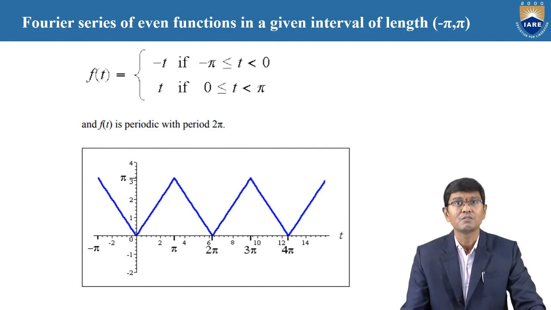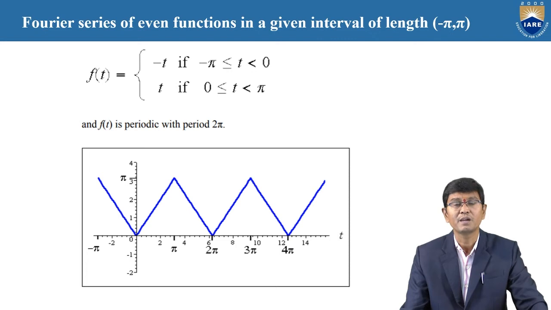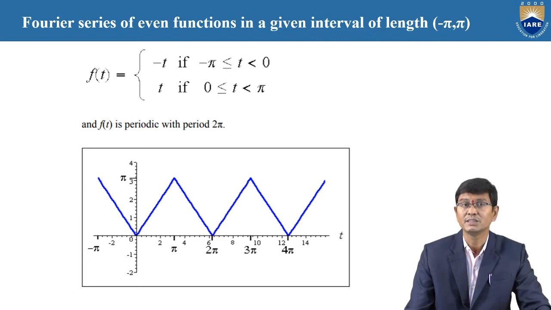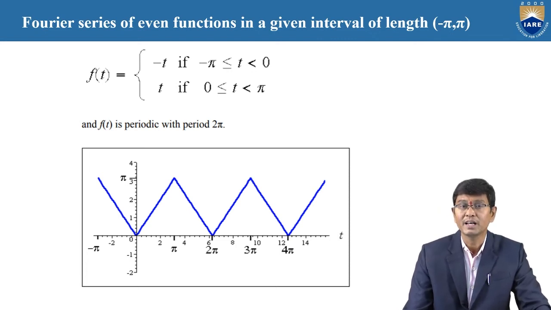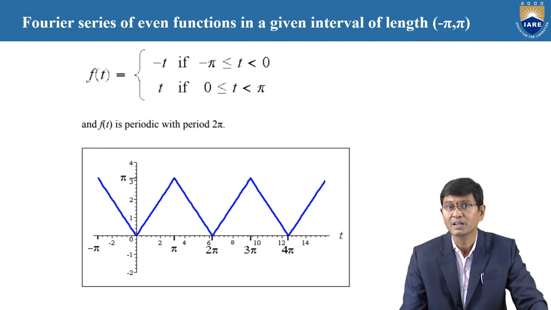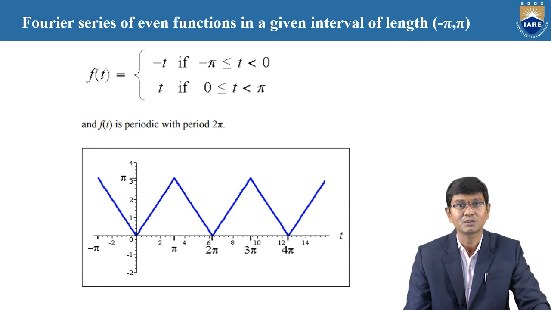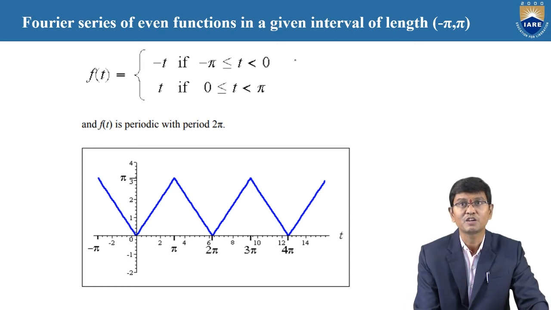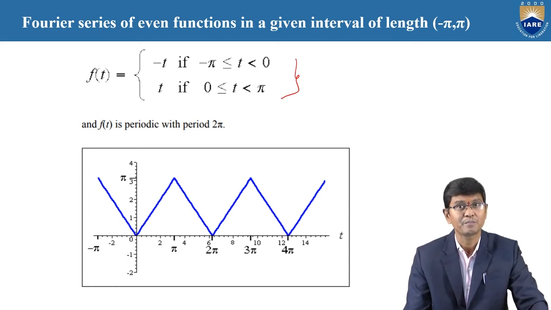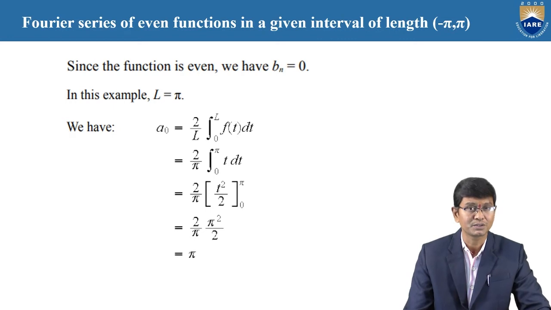Now we see that f of t is a function, minus t and also t. The limits are in between minus pi to 0 and 0 to pi. Here the problem is based upon the t function, and it is clearly an even function only, because f of minus x equal to x, in between the limits minus pi comma pi only. Therefore we require the value of bn is equal to 0. We only need to find out a naught and also an.